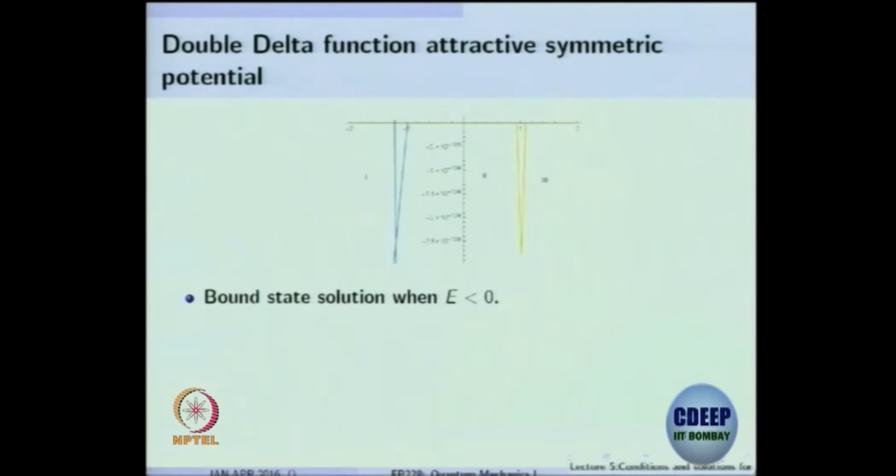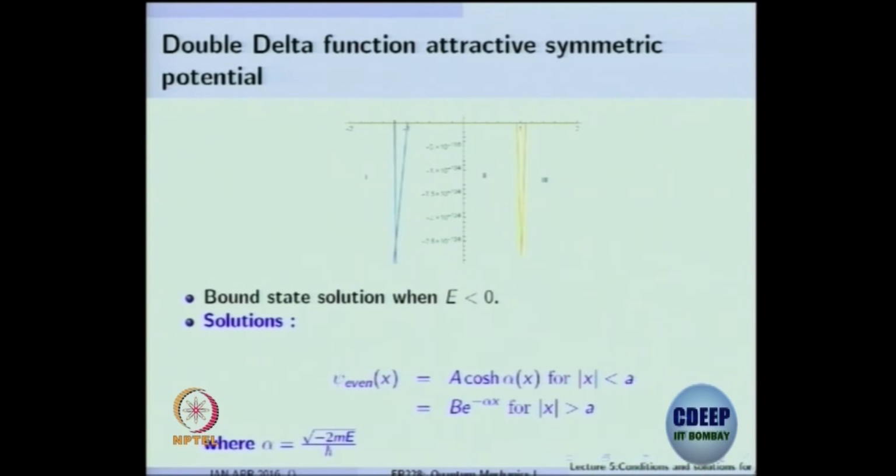Okay, so the bound state condition will be that energy should be less than 0, because at plus or minus infinity the potential is 0. So you can have an even solution. You can split this into region 1, region 2 and region 3.